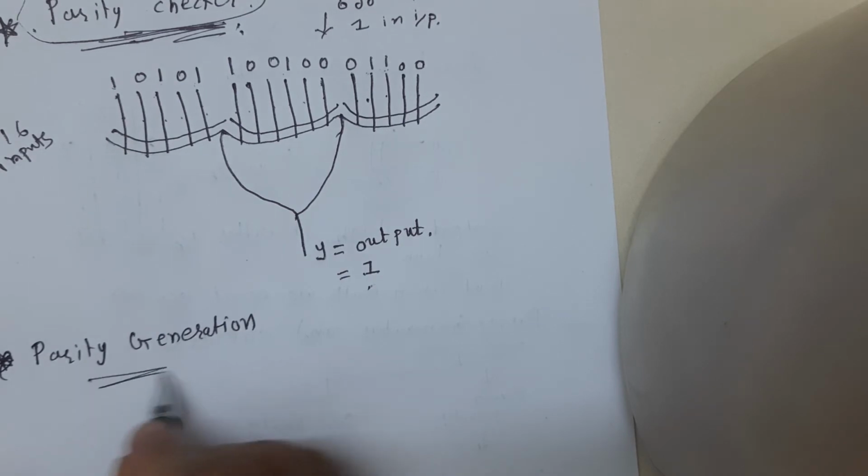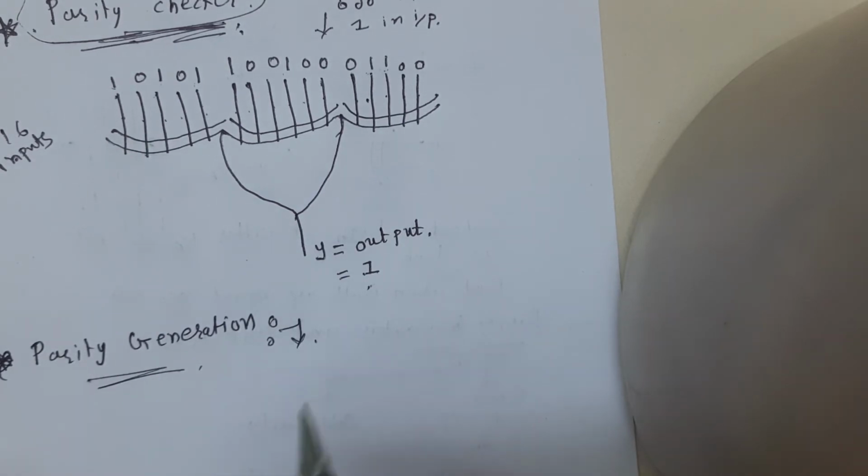Parity generation. In a computer, a binary number may represent an instruction that tells the computer to add, subtract and so on. Or the binary number may represent data to be processed, like a number, letter, etc. In either case, you sometimes will see an extra bit added to the original binary number to produce a new binary number with even or odd parity.